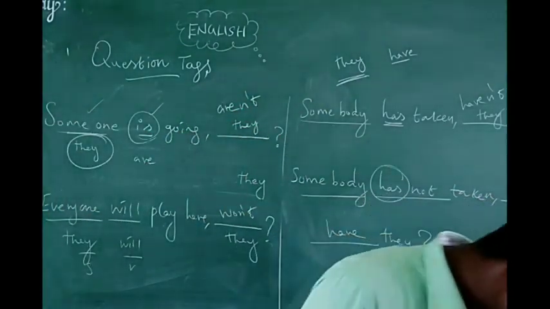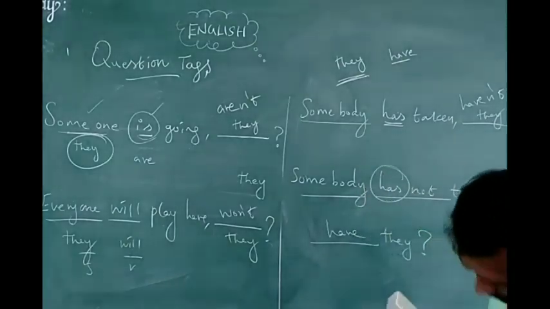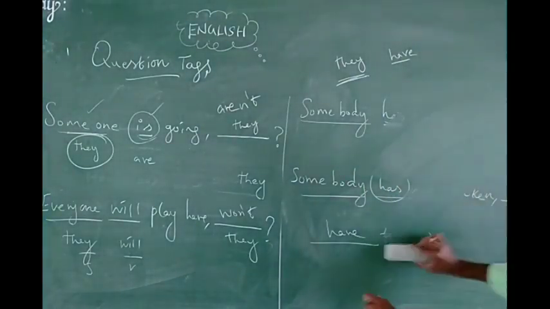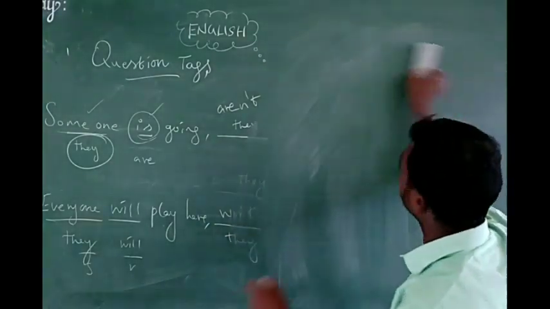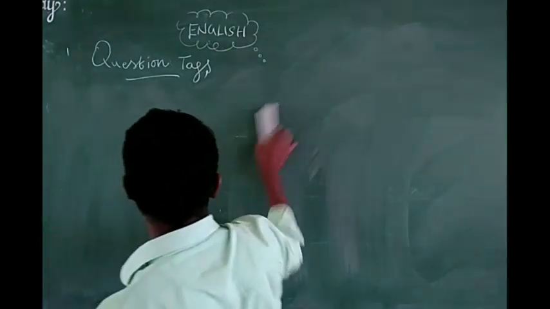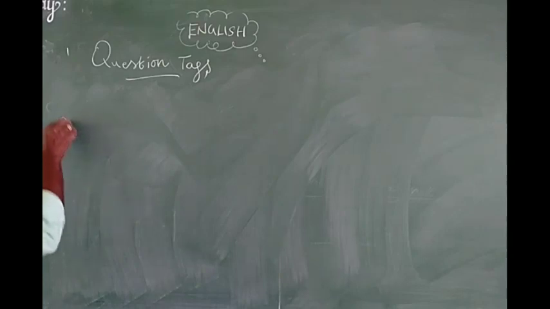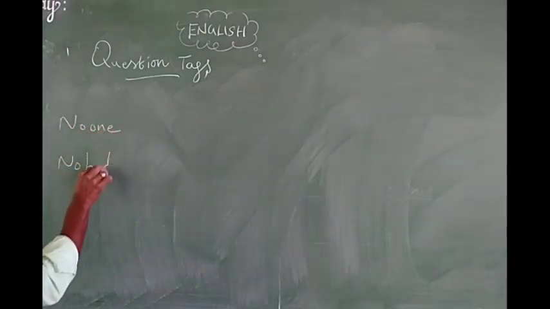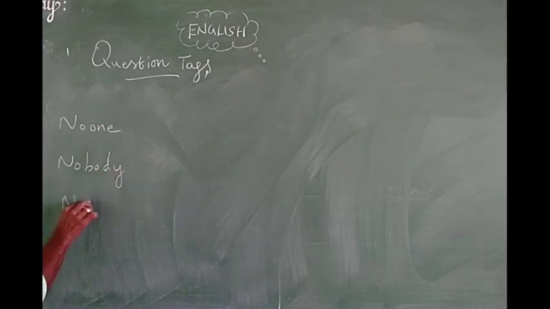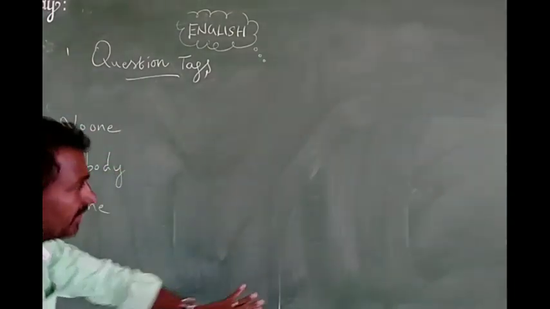And also, in English there are three words already in negative manner. What are they, sir? No one, none, nobody. These three words are already in negative. No one, nobody, none. So these three words are already in negative, so while we are writing the answer, the tag must be positive.